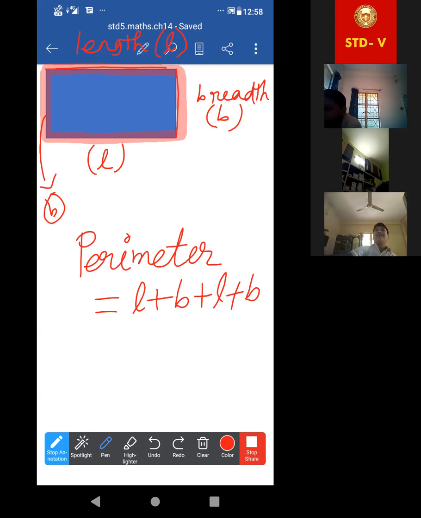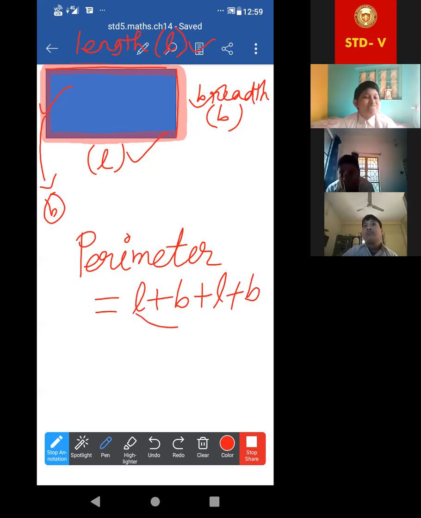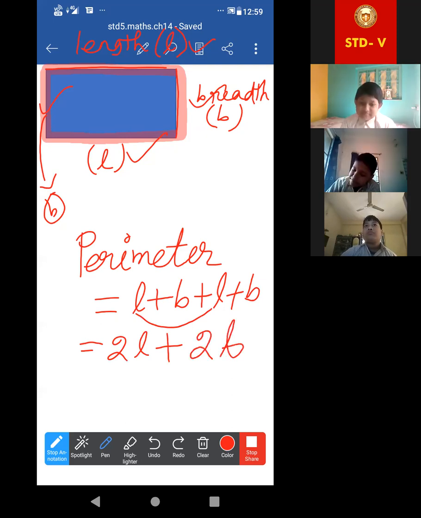Look at this. This will be length plus breadth, that means L plus B plus this L plus B. Yes or no? How many L are there? Two times L plus how many B? 2 times B. In both of them there is 2. That's why we can write 2 into length plus breadth.